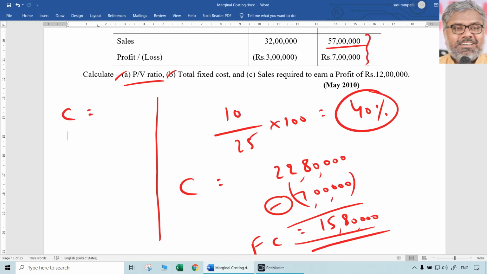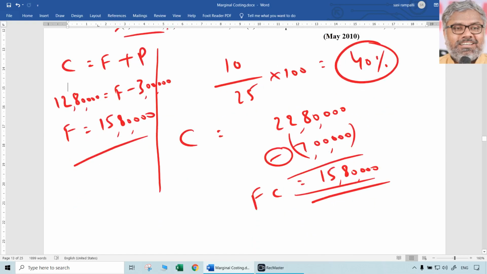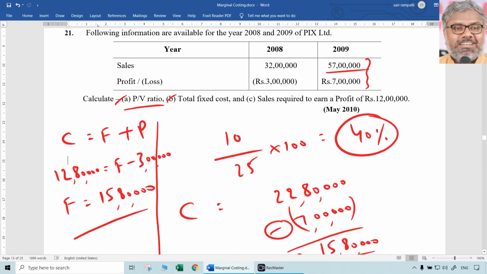But how much was contribution? 12 lakhs 80,000. That is equal to fixed cost minus 3 lakhs. 3 lakhs will go to that side. How much will be fixed cost? Naturally 15 lakhs 80,000. Same thing what we got. Either way you can get it. Whichever year's data you substitute also doesn't matter. The answer will be the same.